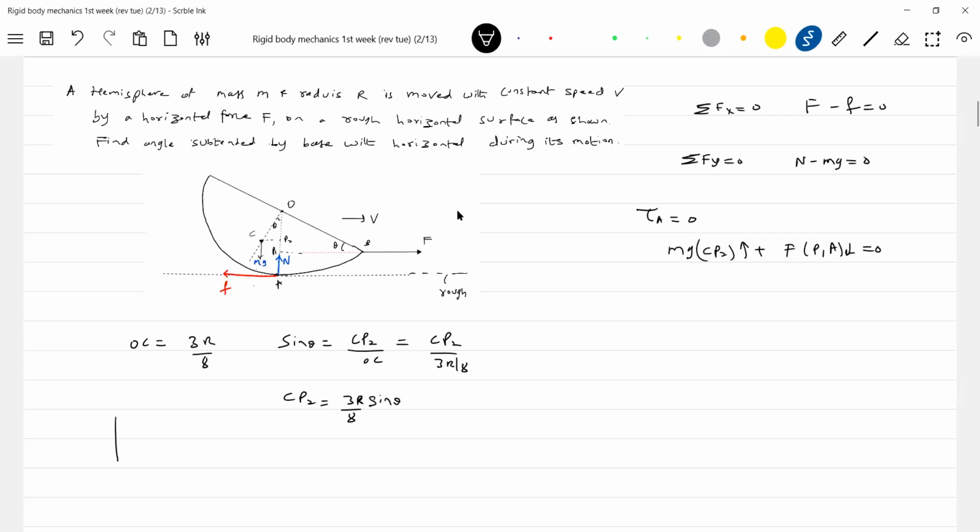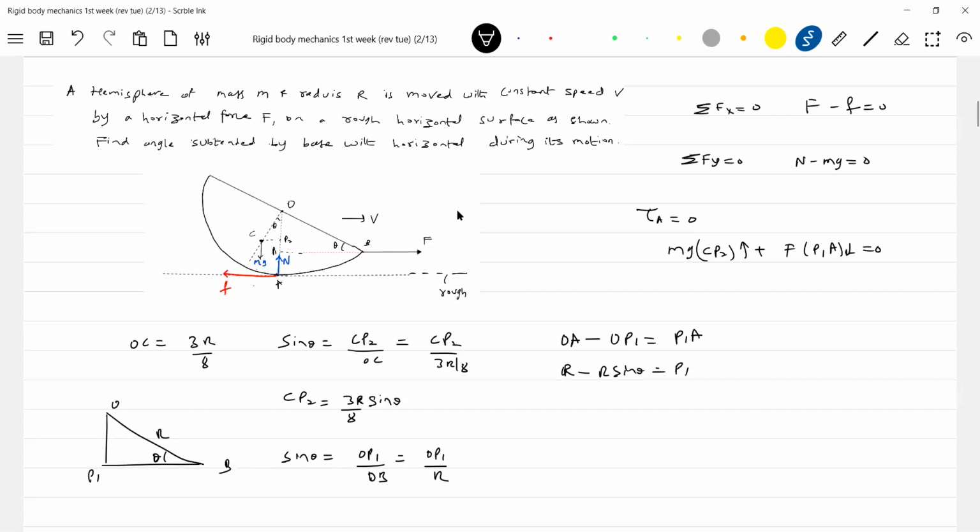Okay, then here I think I'll get a triangle. This is OB, this is P1, this is theta, this is R. So definitely sin theta is equal to OP1 by OB. OP1 is what is needed. So OA minus OP1 should be equal to P1A. OA is R, this is R sin theta. This is what is needed for us. Substitute them there.